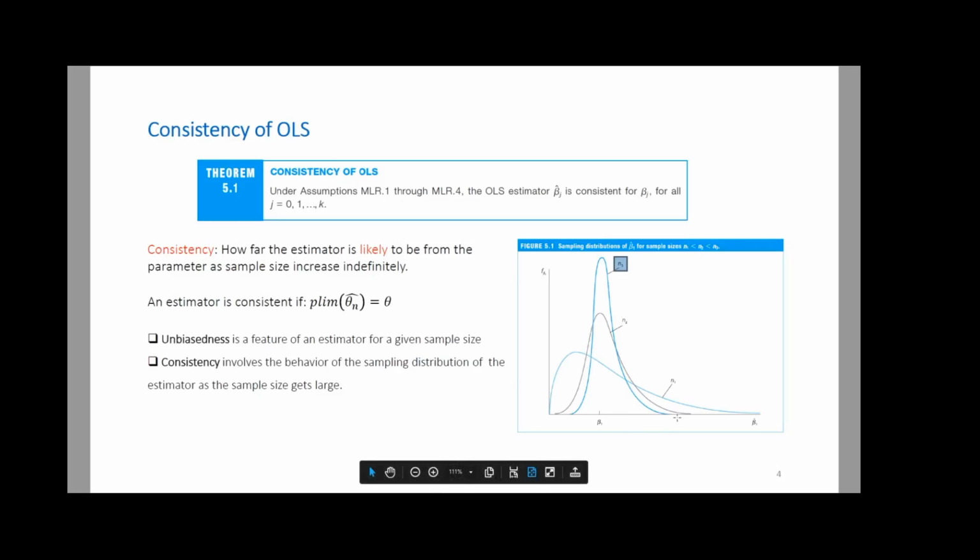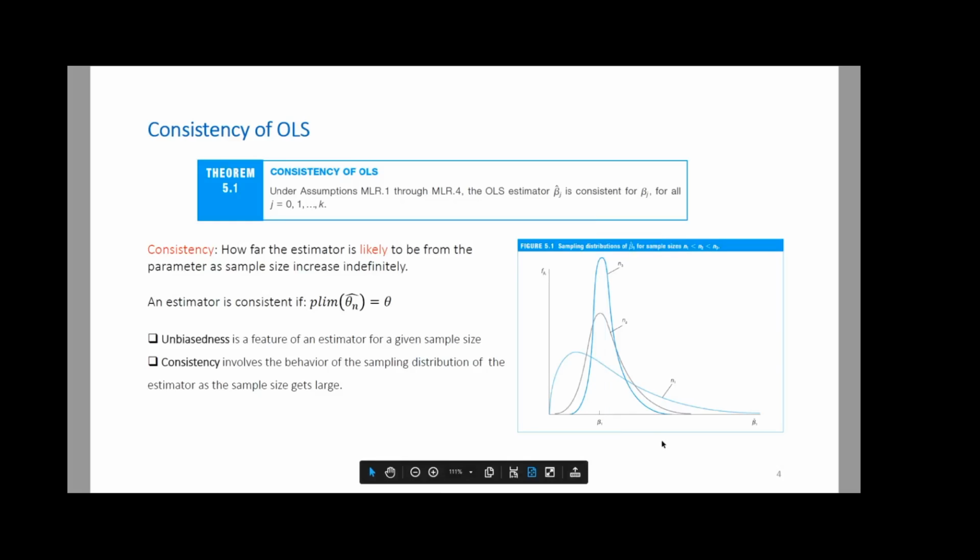We are going to say that the distribution of your beta hat j, so I start from here, the pale blue version, right? So the distribution of beta hat j is going to shrink. It's going to get narrower and narrower. Can you see that? It's going to get narrower and narrower as we get closer and closer to infinity. So as the sample size increases, this is the definition of consistency. As the sample size increases, the distribution of your beta hat j is going to shrink and shrink. And eventually, when the sample size goes to infinity, the distribution is going to collapse into one line. Okay.